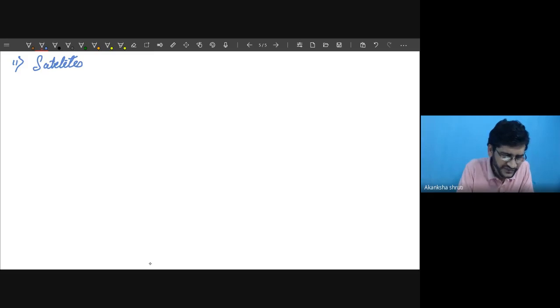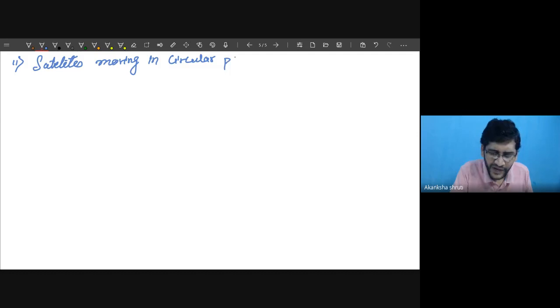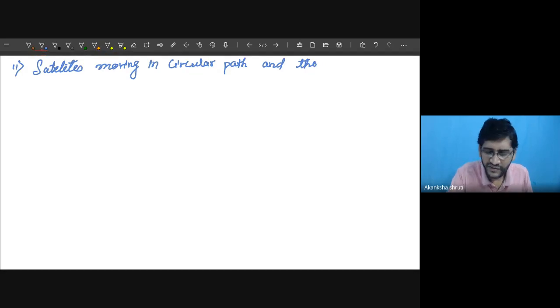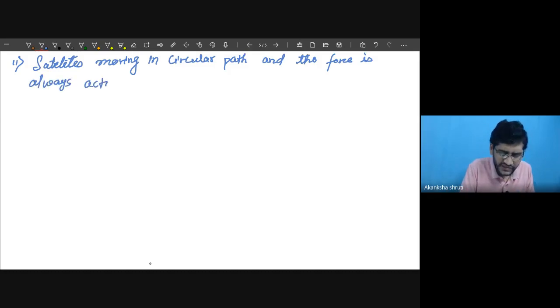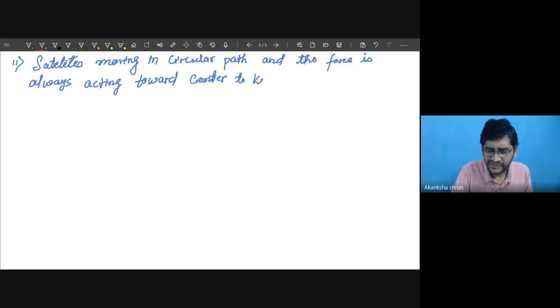So a satellite moving in a circular path and the force is always acting toward the center of this circle to keep it rotating.